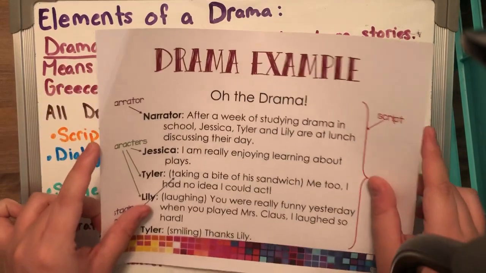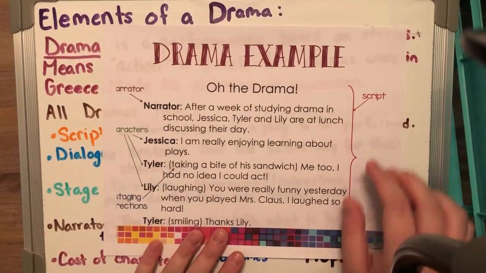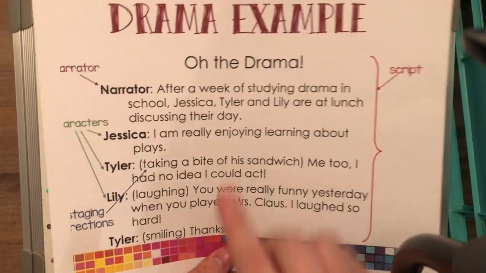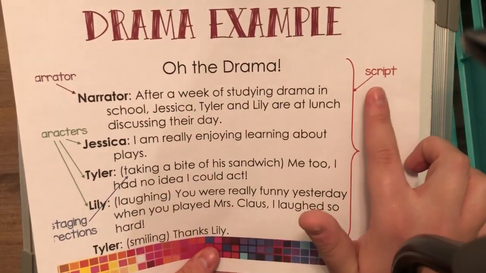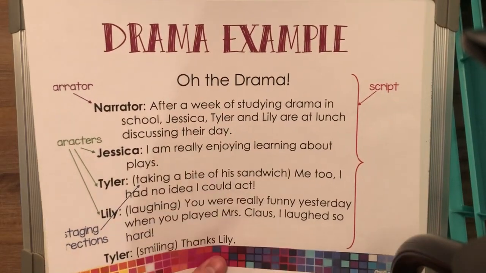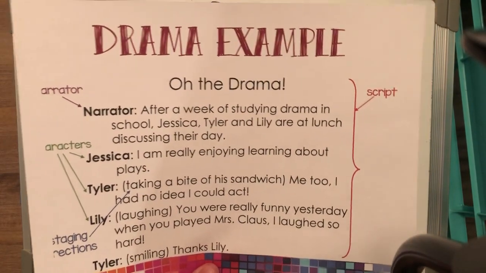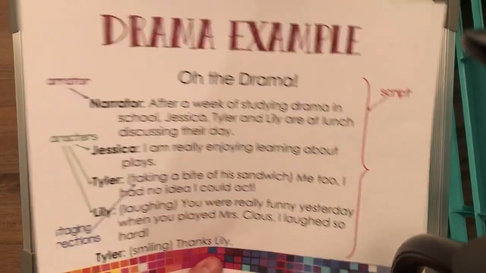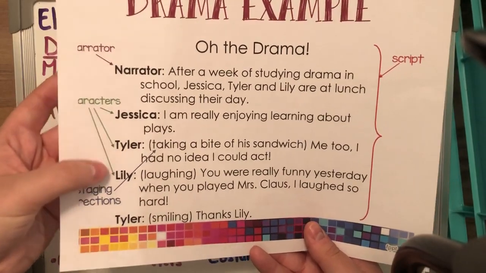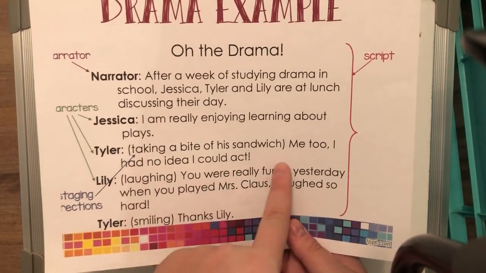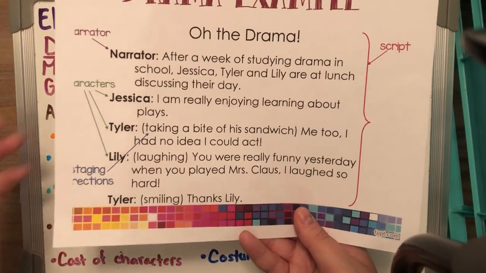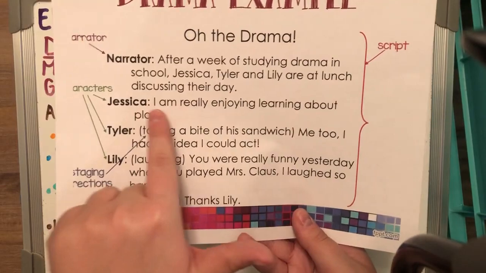Now, I have printed out for us an example of a drama so that way you can really see and understand what it looks like. So this whole thing right here, as you can see, is called the script. This is all the script. Here's our narrator telling us, after a week of studying drama in school, they're discussing their day. It's going to let the audience and the cast members know exactly what's going on. You have our actors, Jessica, Tyler, and Lely. In parentheses, you see right here, taking a bite of a sandwich, laughing, smiling. Those are all stage directions. And all of this is dialogue.